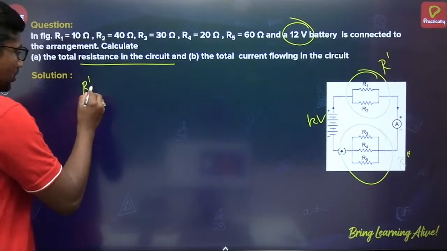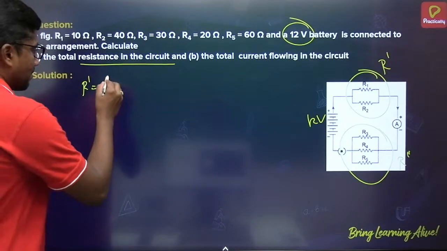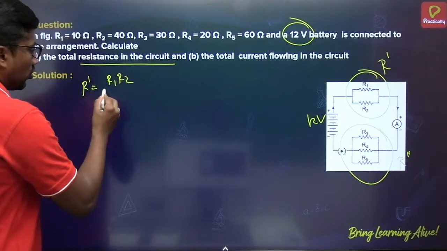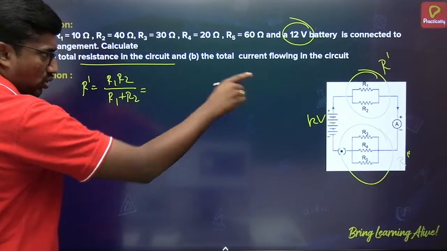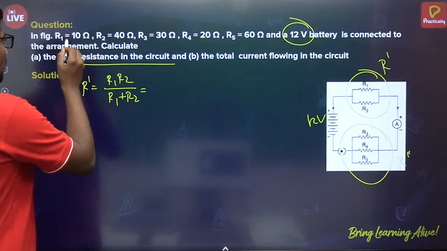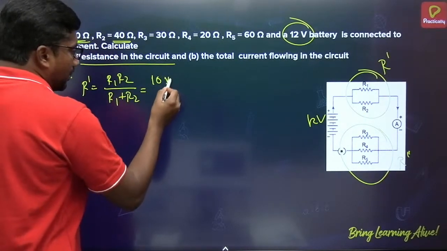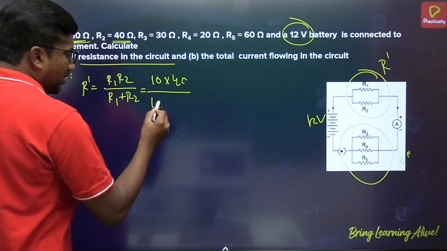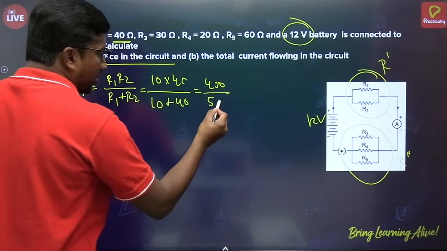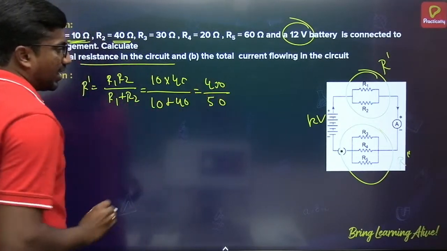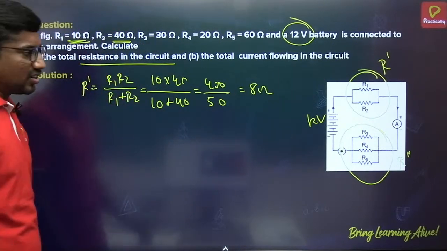R dash is equal to, only two resistors are there, so I will apply the direct formula, that is R1 R2 by R1 plus R2. R1 value is 10, R2 value is 40. So 10 multiplied by 40 divided by 10 plus 40, that is 400 by 50, that is 8. So it is 8 ohm. R dash value is 8 ohm, children.